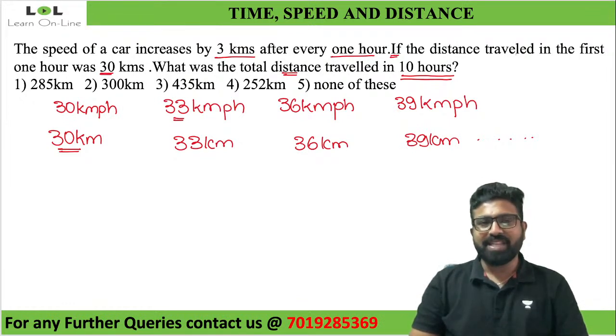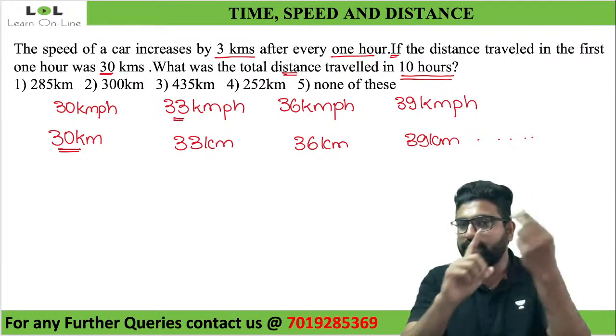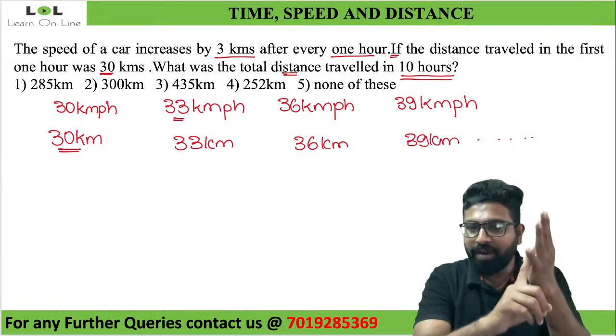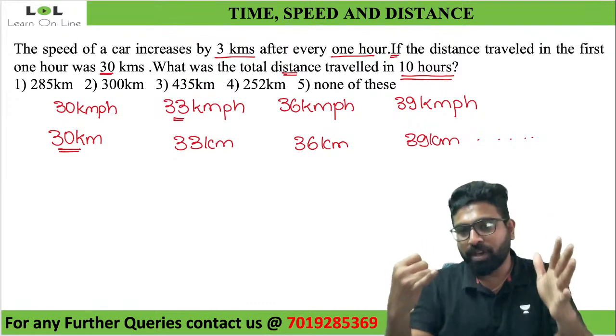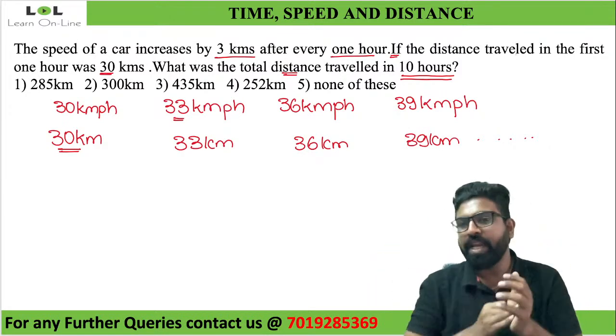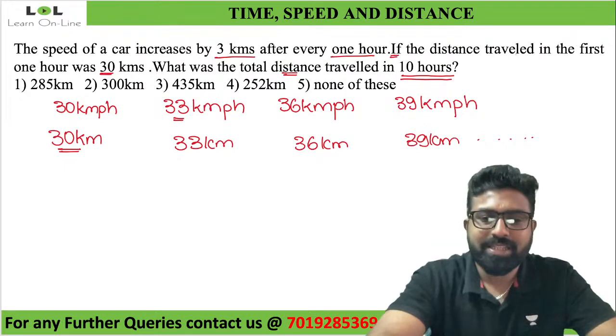How did you get that 57? See, what you can do, you can manually start writing down 30 one time, 33 two, 36 three, 39 is four, next 42 will be five, after 42 it is 45, then it will be 48, and so on. You can write and keep on going. Or there is another way, there is an easier method.